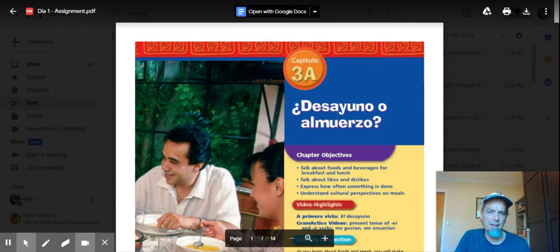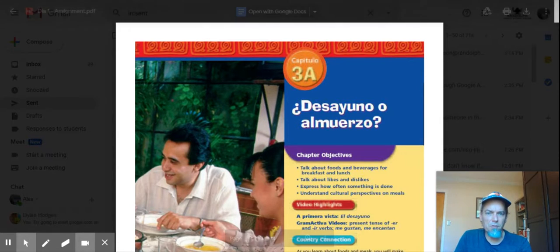Even though you've got the photocopies of pages of the book and the exercises, I'm including certain files each day with the Google assignments, the Google Classroom material that I'm posting. Let's look over what we're doing today. We're starting 3A, and in the first document, that is chapter overview and repaso de capítulo, there are 2 pages in there. Basically, the first page of the chapter and the second page.